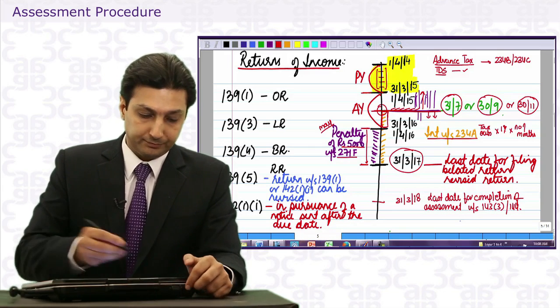Now, two things. Section 80 restricts carry forward and set off. We've discussed this when we've done set off rules, but I'm just going to take you through this in just a minute.